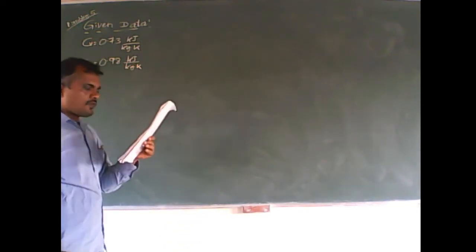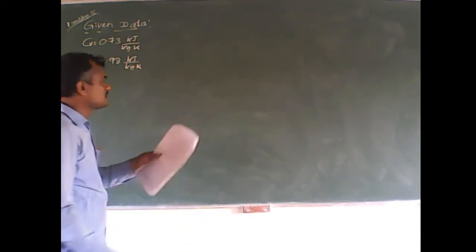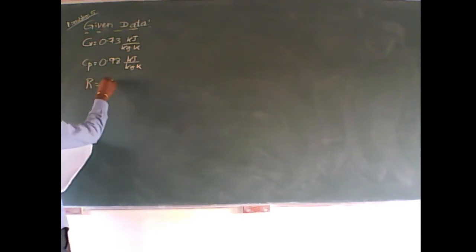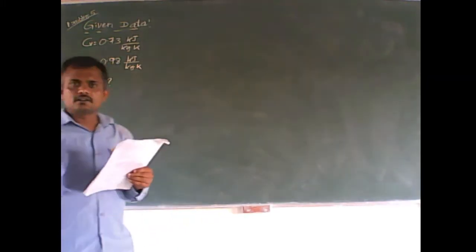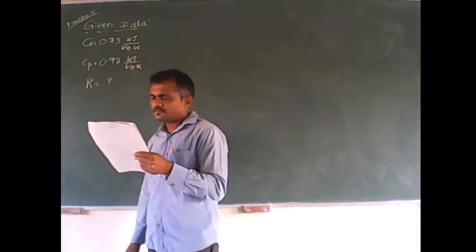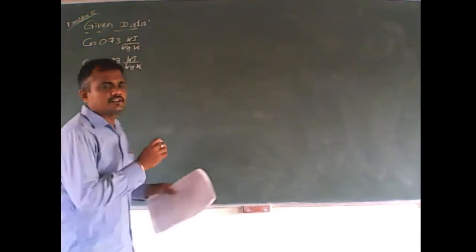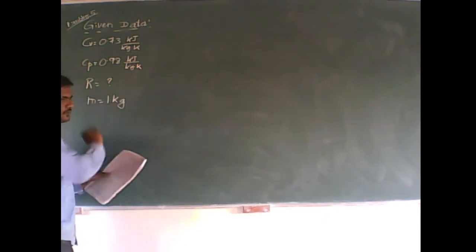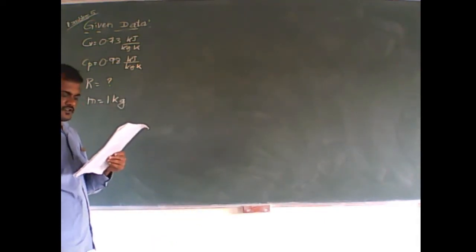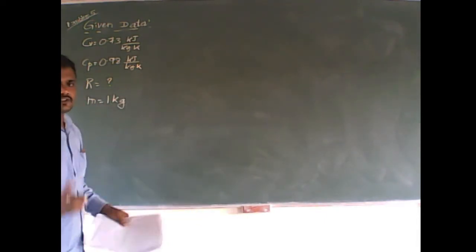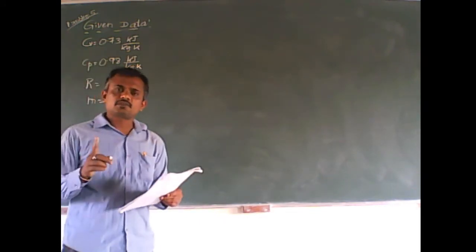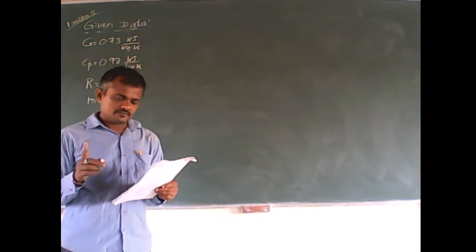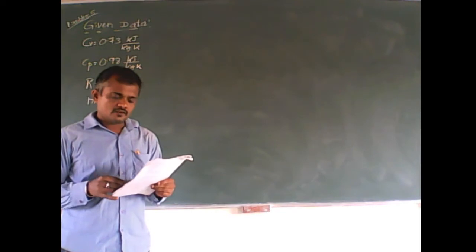Find the value of the characteristic gas constant. The characteristic gas constant is denoted by capital R. Afterwards, 1 kg of this gas is heated. The mass of gas taken for the experiment is 1 kg, heated at constant pressure. You make a note here. What kind of process is taking place here? It is a constant pressure process.